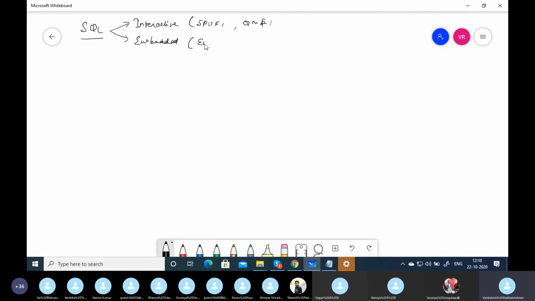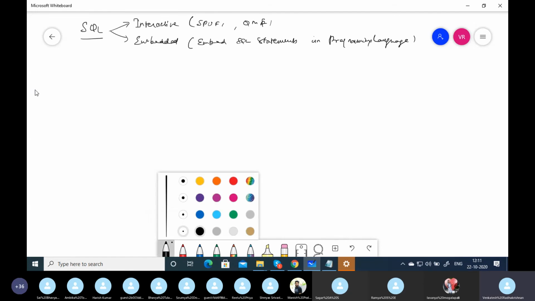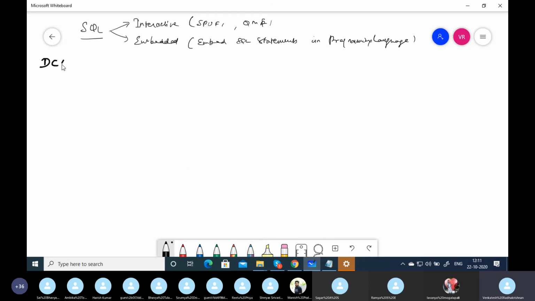So embed SQL statements in a programming language. It's called embedded programming. After creating a table, what are the prerequisites? If you are going to use the database in a program, you have to create a DCLGen. DCLGen stands for Declaration Generator. It's an option in a panel.